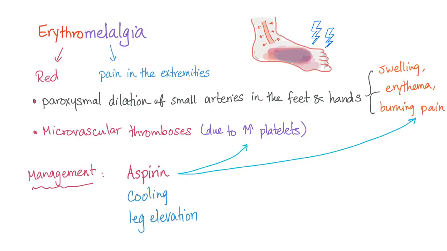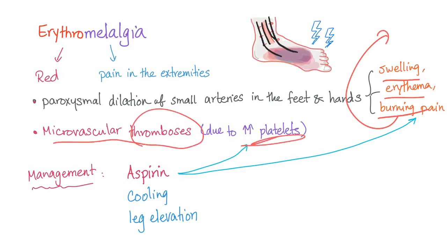Erythromelalgia. I love terminology and etymology. What does this word mean? Erythro means red. Melalgia, pain in the extremities. So there is paroxysmal dilation of the small arteries in the feet. This artery is getting dilated. And in the hands, leading to swelling, erythema, and burning pain. Imagine if there is blood coming to the leg and now there is more blood coming to the leg. What's going to happen? Swelling, erythema, and burning pain. They thought that this was a neurological pain, but this is not true.